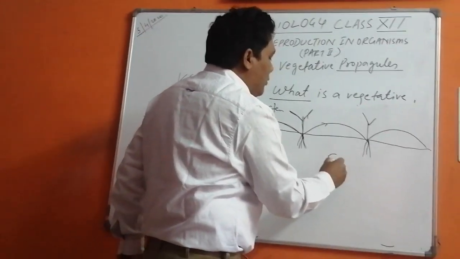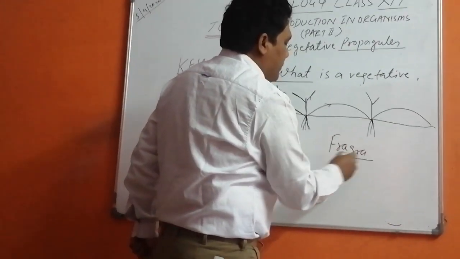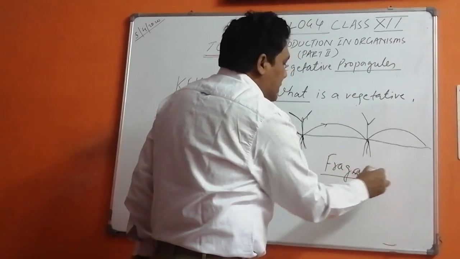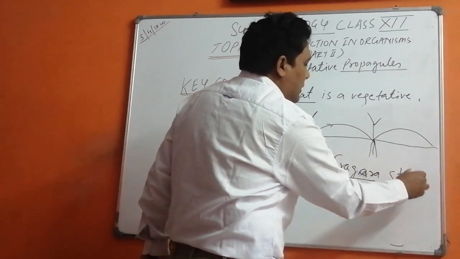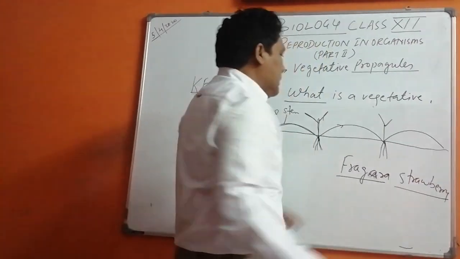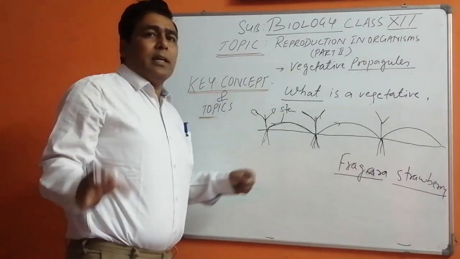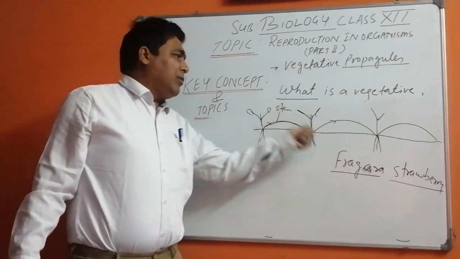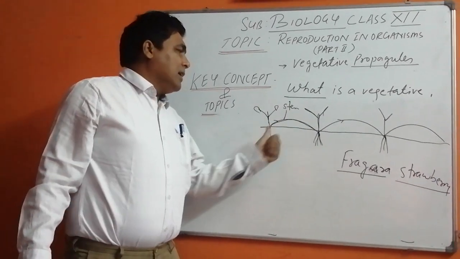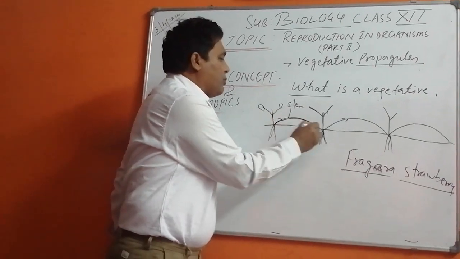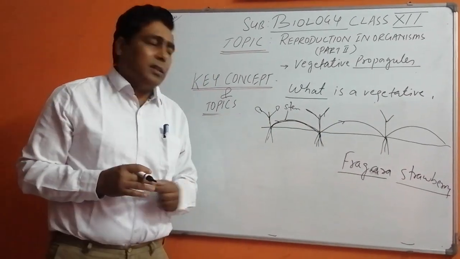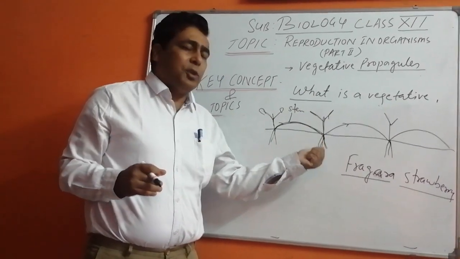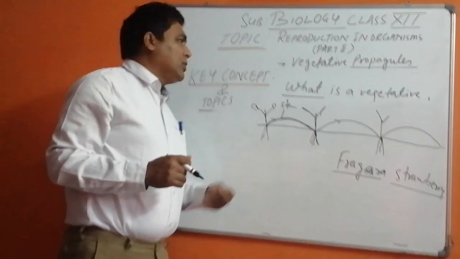So this is the case of Fragaria, that is strawberry. In the case of the strawberry, a new plant is going to be formed above the ground. Means a bridge type structure is going to be formed, and when this bridge type structure comes to the ground, it attaches there and it grows a new plant. So this is how it grows.